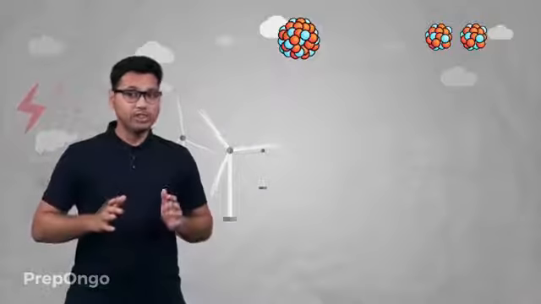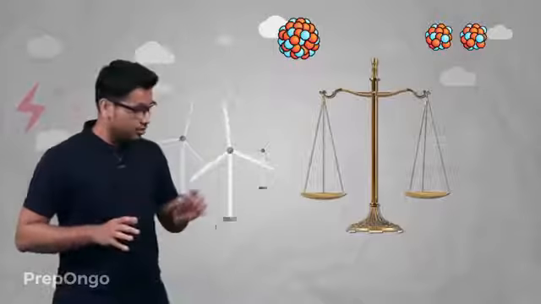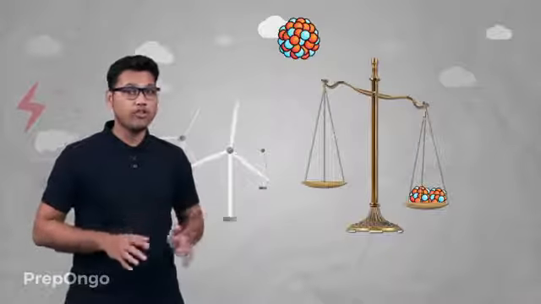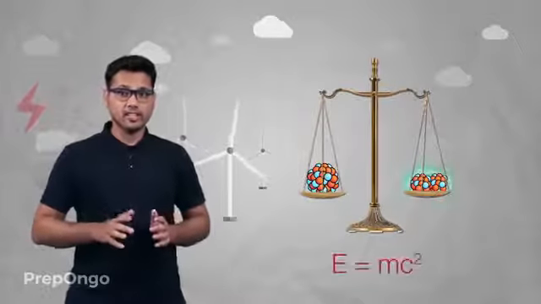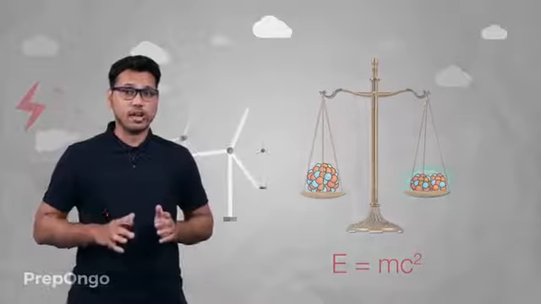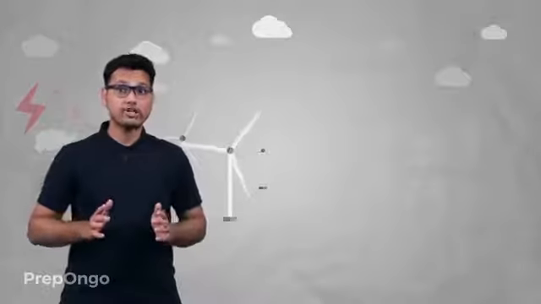Now in this process, where does this energy come from? If you weigh the two lighter nuclei, you will find out that their weight will be a little smaller than the weight of the heavy nucleus. So we can say that the mass which is lost is converted into this huge amount of energy by using Einstein's mass energy equivalence, that is E equals mc square. Now the energy produced in this process is really huge.